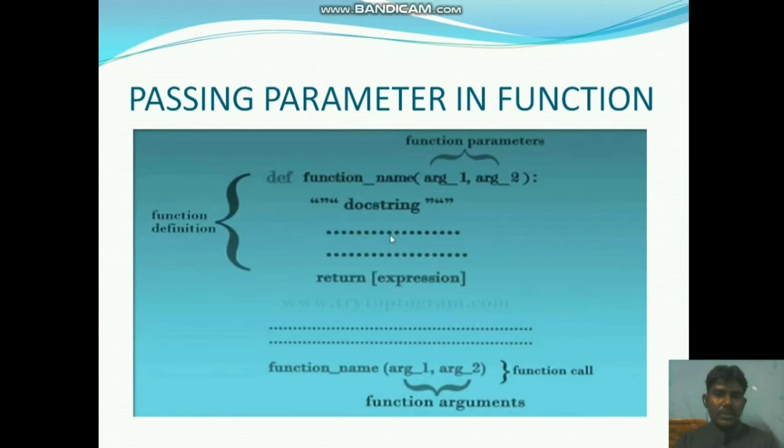These two are called the parameters, and down here in the function call, these are the arguments. These arguments have two values, which are passed from the function call to parameters 1 and 2, and then the block of code executes. The function definition executes, returns the statement, and finally exits. This is the way to pass parameters in a function.